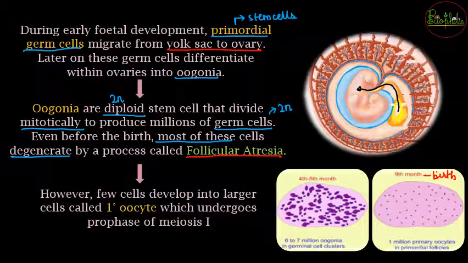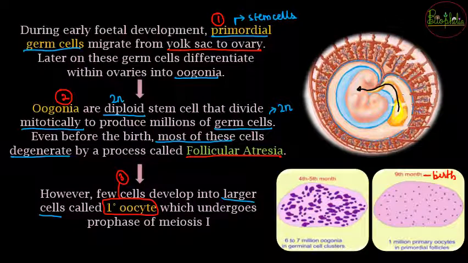Now after these जो remaining जो oocytes बचे हुए हैं, the oogonias which are left out, these are going to further develop into larger cells, and these larger cells now will be called as primary oocyte. So हमने अभी तक कौन से stages cover कर लिए है. The first stage we covered, that was called as primordial germ cells. फिर हमने second stage की, that was about oogonias, and now about the third stage, that is primary oocyte. Now primary oocyte is going to undergo the prophase of the meiosis 1.